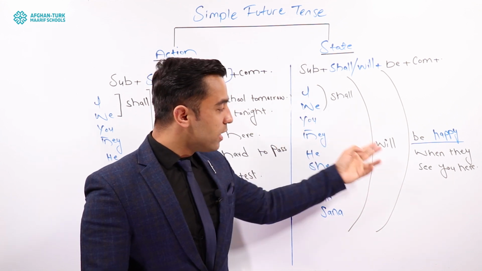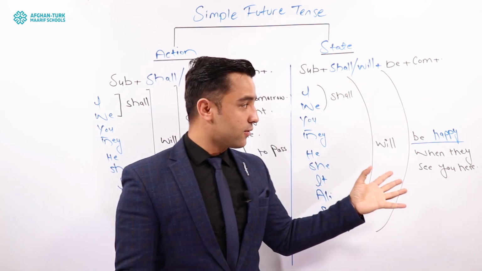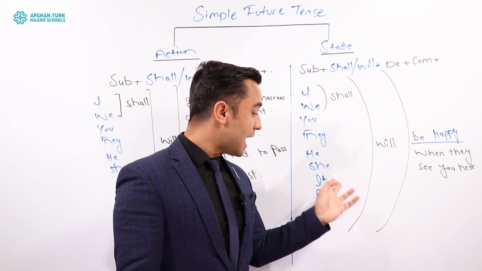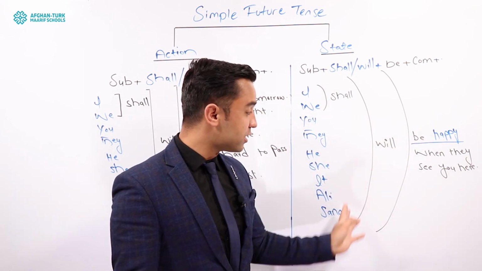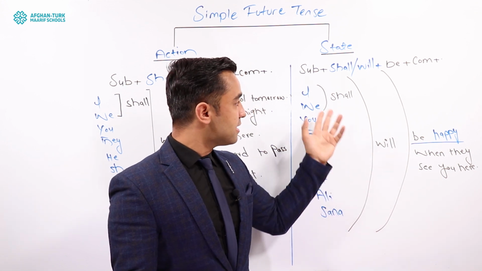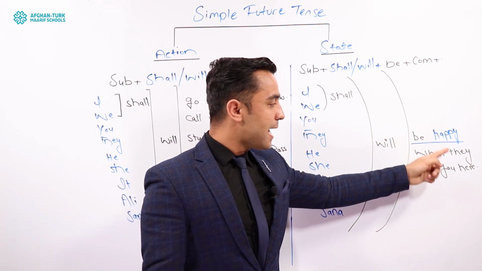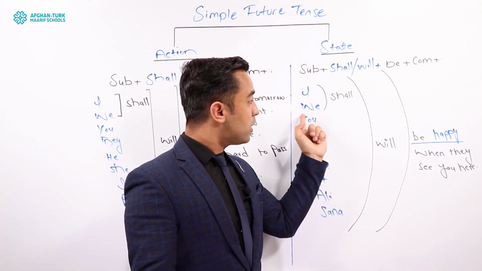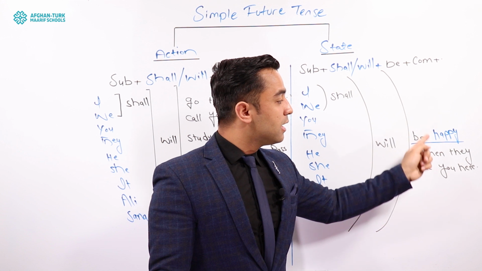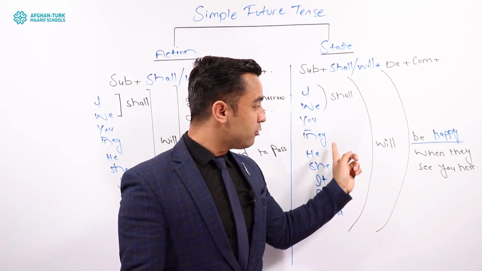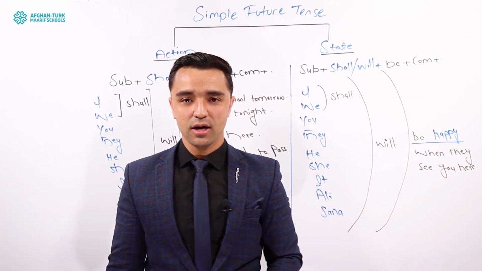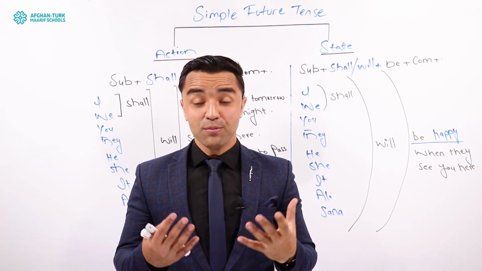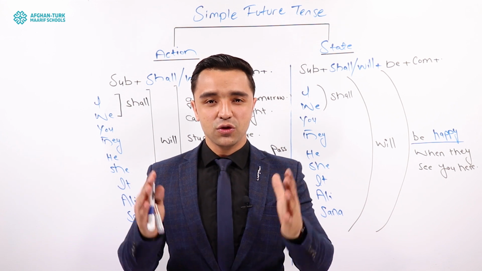Okay, and will is used with all the subjects, okay? You can say I will be happy, we will be happy, you will be happy, Ali will be happy, or Sana will be happy. Or you can also say, I shall be happy when they see you here. Or, sorry, we will be happy when they see you here, or they will be happy when they see you here. Got it? So this is kind of simple, actually. This is simple, and you should know that one.